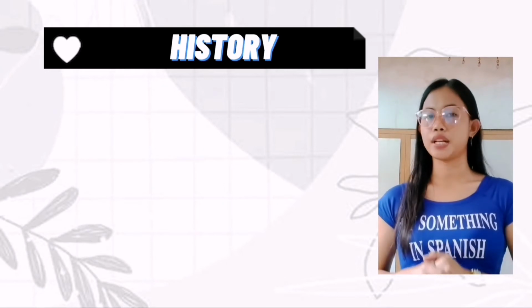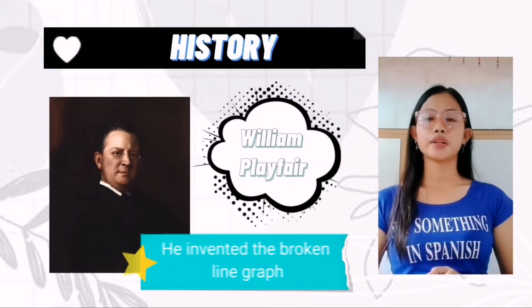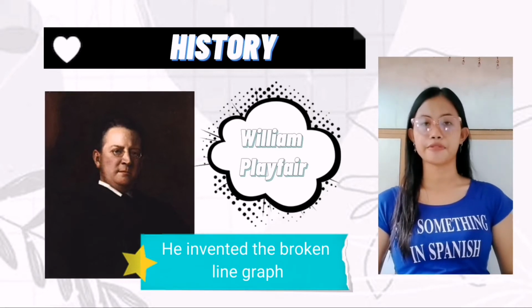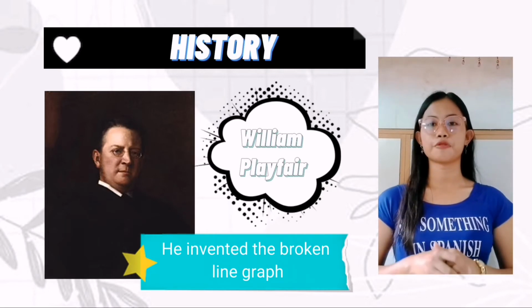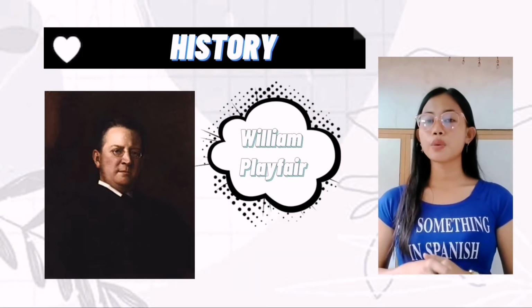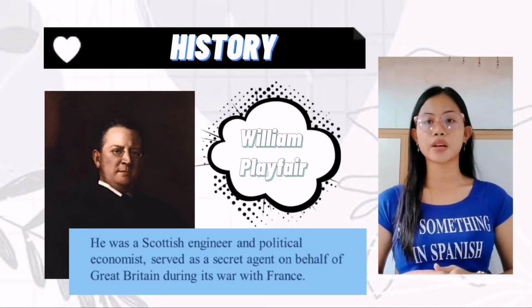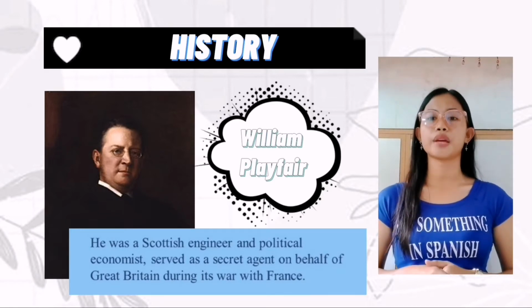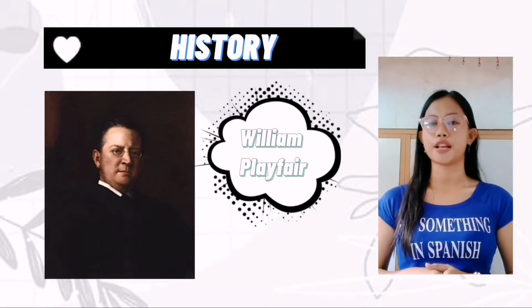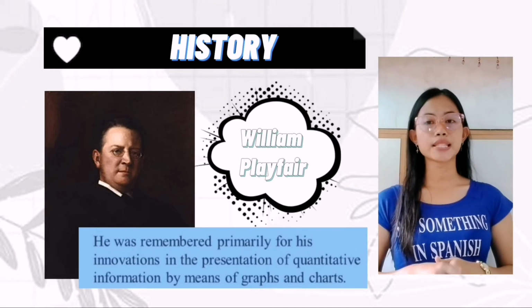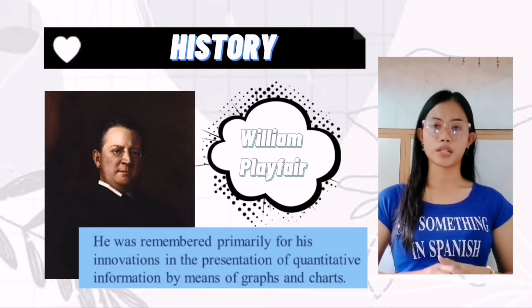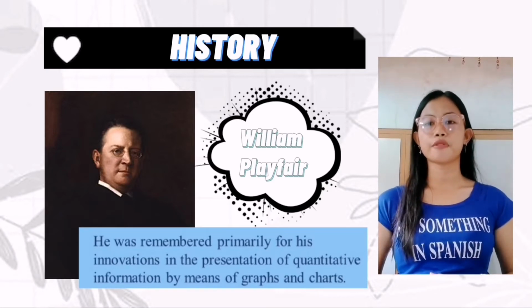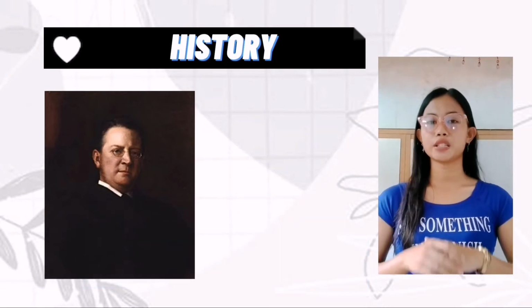Now let's move to who invented the broken line graph or the line graph. William Playfair is the one who invented it. He lived from September 22, 1759 to February 11, 1823. He was a Scottish engineer and political economist who served as a secret agent on behalf of Great Britain during its war with France. He is remembered primarily for his innovation in the presentation of quantitative information by means of graphs and charts. He invented the time series graph or line chart, the bar chart, and the pie chart.